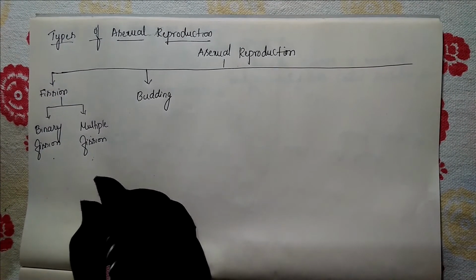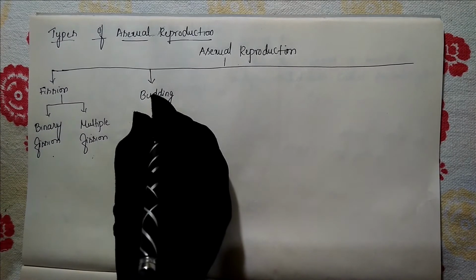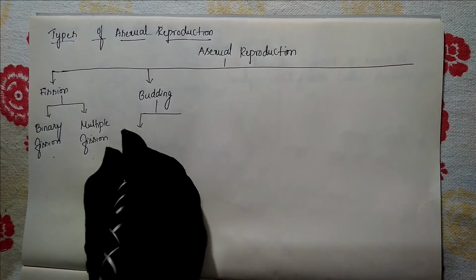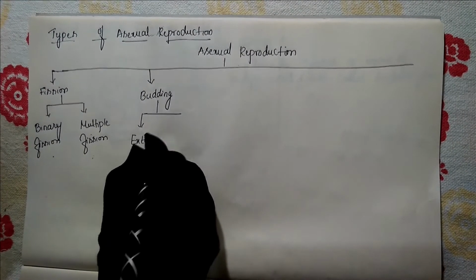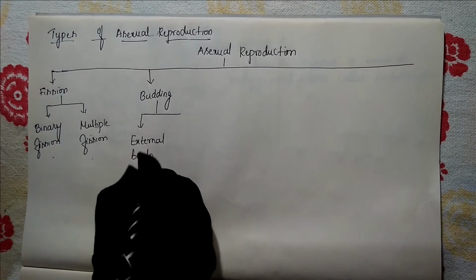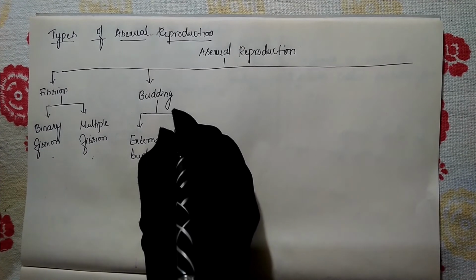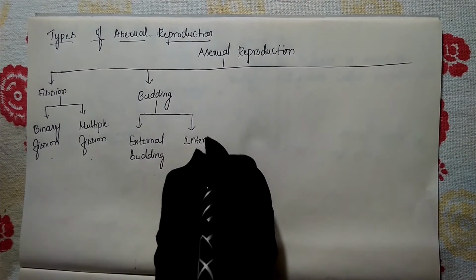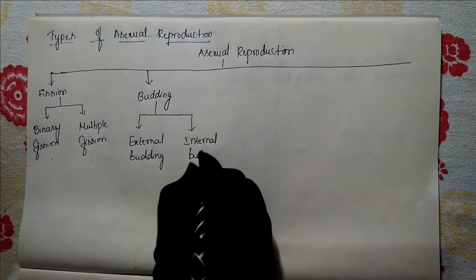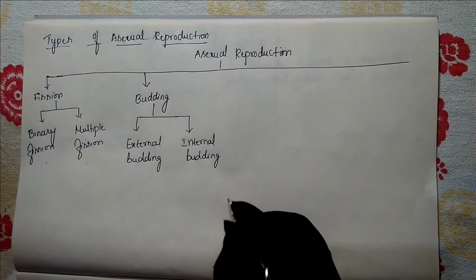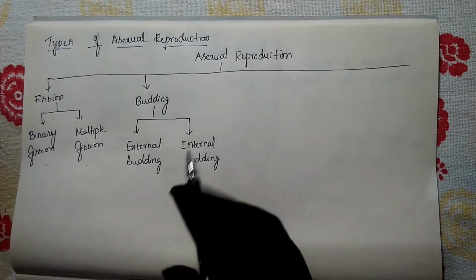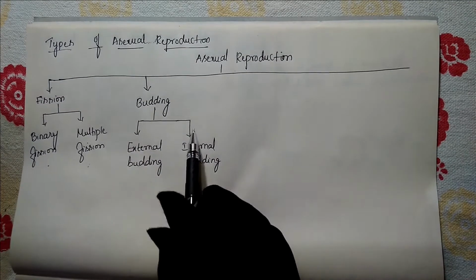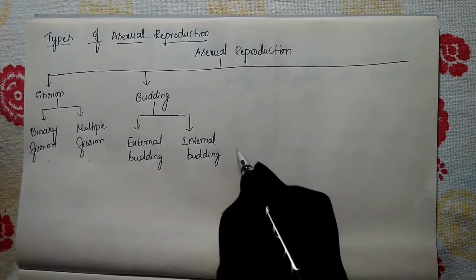The second type is budding. This budding is also divided into 2 types. One is external budding, or else we also call it exogenous budding. Another one is internal budding, or we call it endogenous budding. So budding is divided into 2 types: external budding or exogenous budding, and internal budding or endogenous budding.